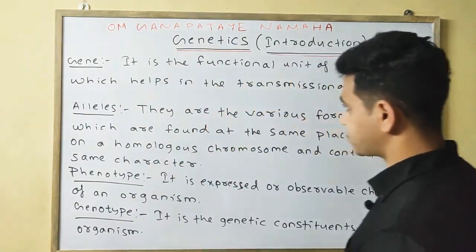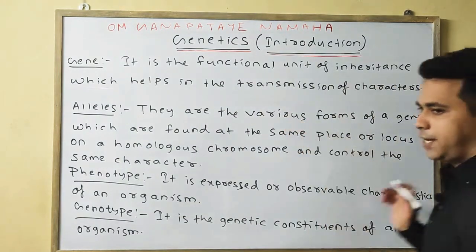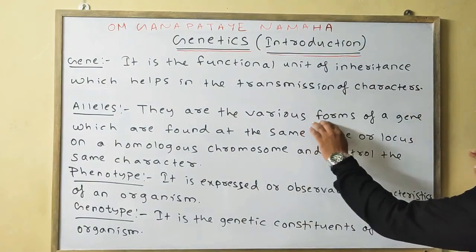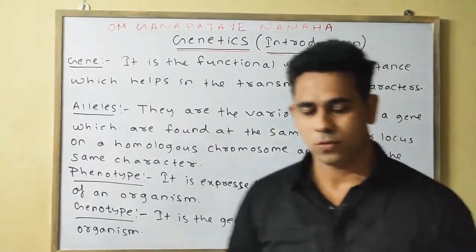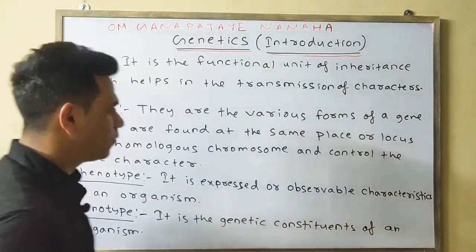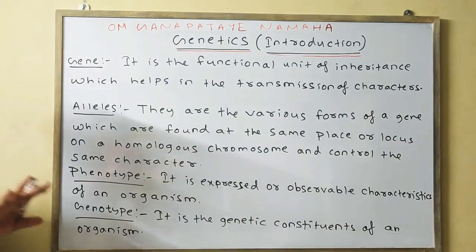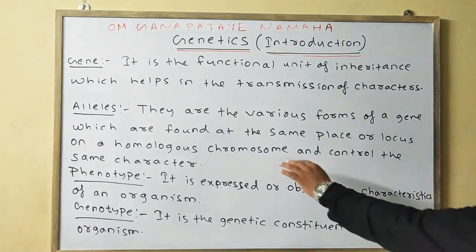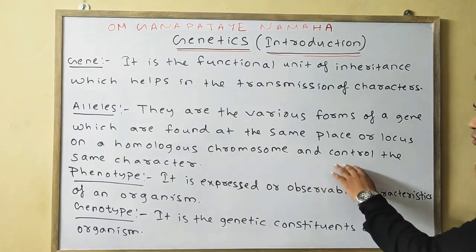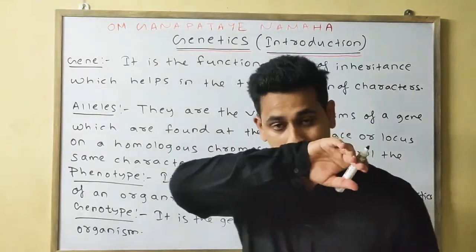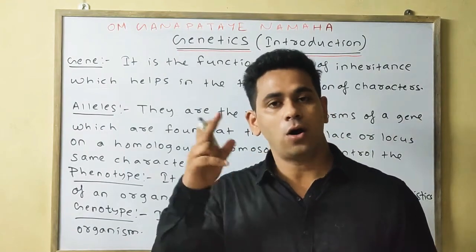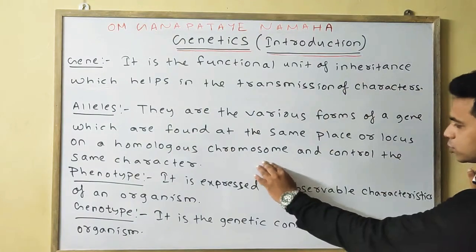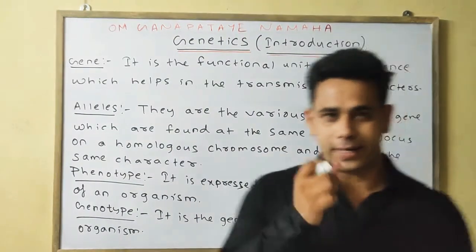Okay. Next, what is an allele? These are the various forms of a gene which are found at the same place or locus on a homologous chromosome and control the same character. Place or location is the same thing: locus on a homologous chromosome, controlling the same character.